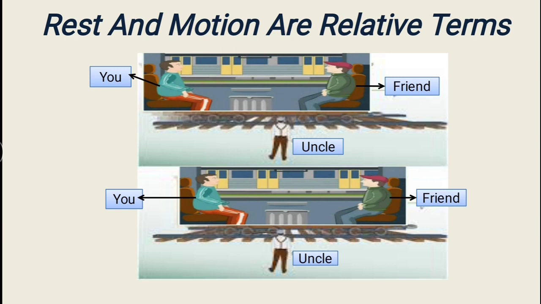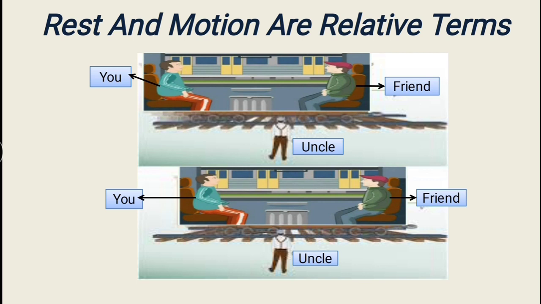In this situation, your friend observed that you are at a distance of 50 centimeter from him. And in this second situation, again your friend observed that you are at the same distance of 50 centimeter from him. So he concludes that you are at rest because you are not changing your position with the passage of time.